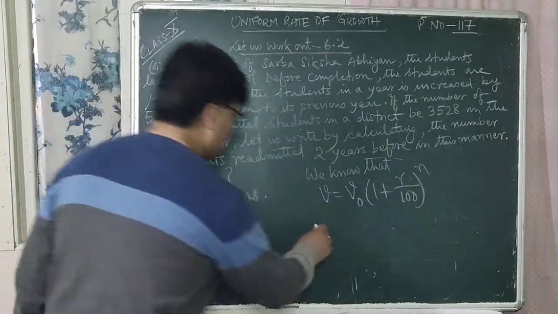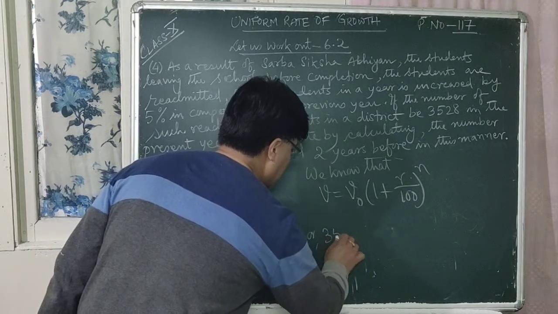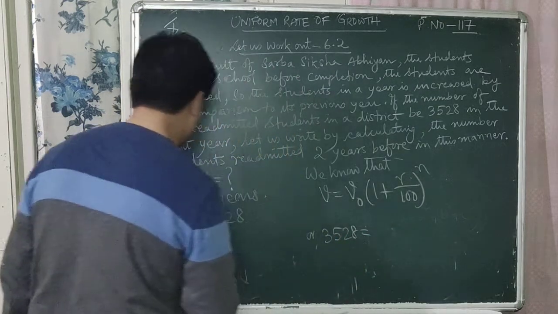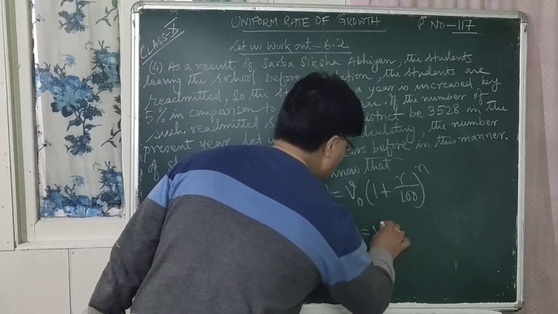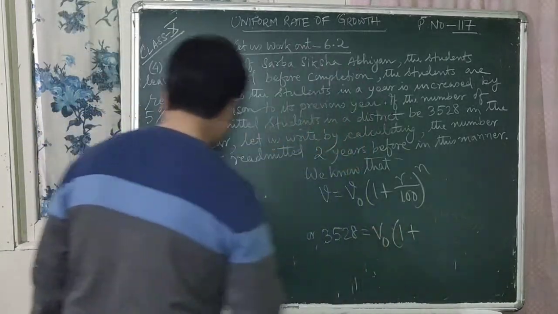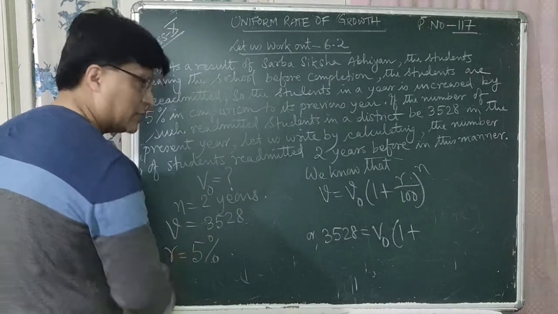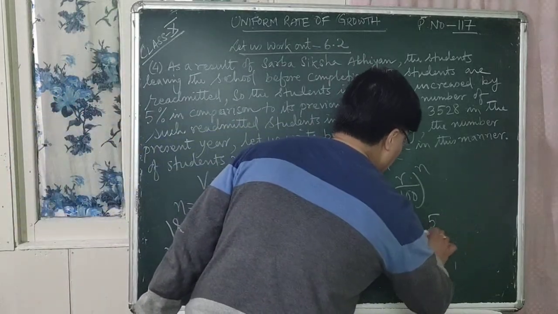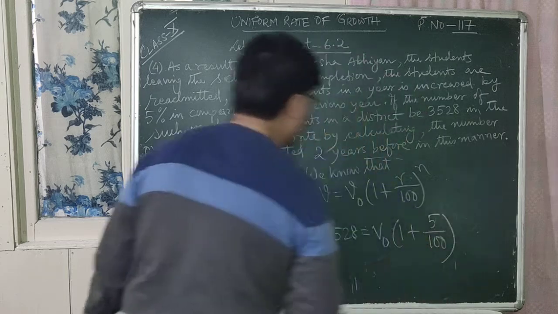So now what is V here? Your V is 3528 is equal to, what is V0? We don't know. We have to get the value for V0. So 1 plus, what is the rate of increase per year? It is 5%. 5 by 100 whole to the power